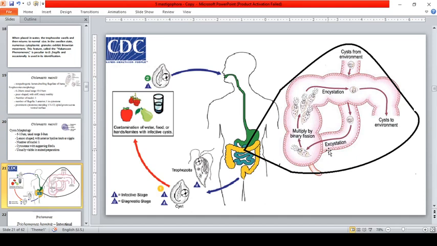Which means that if you see Chilomastix mesnili, either trophozoite or in the cyst stage in the stool, that already indicates a fecal-oral transmission. Okay? So, possible din na meron din siyang other parasite. Okay? Pero ang cute niya, no? It's really cute.